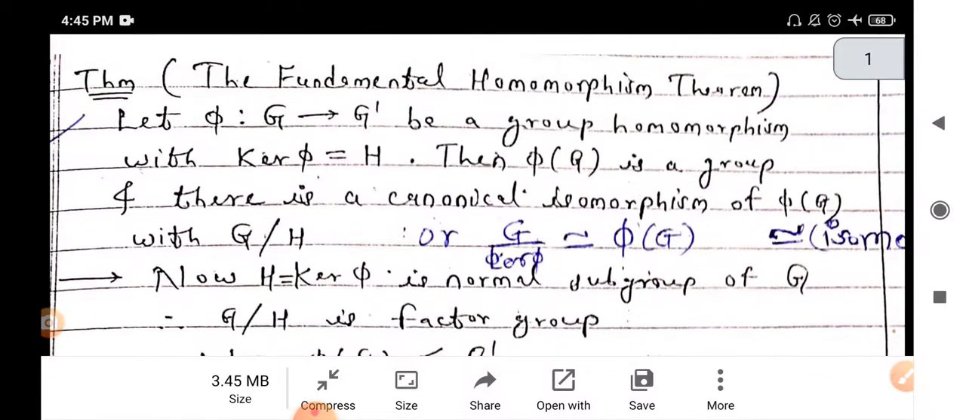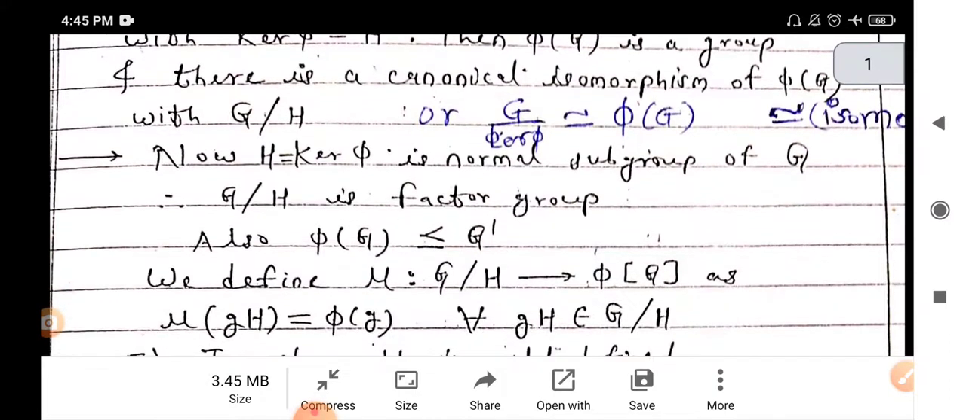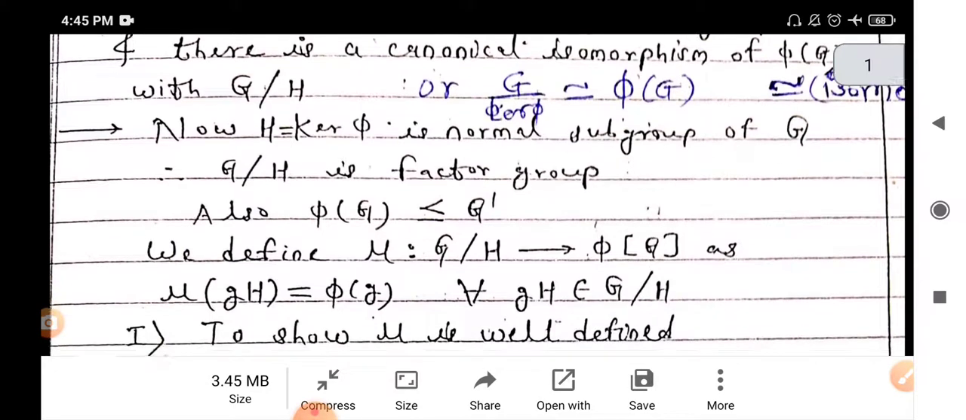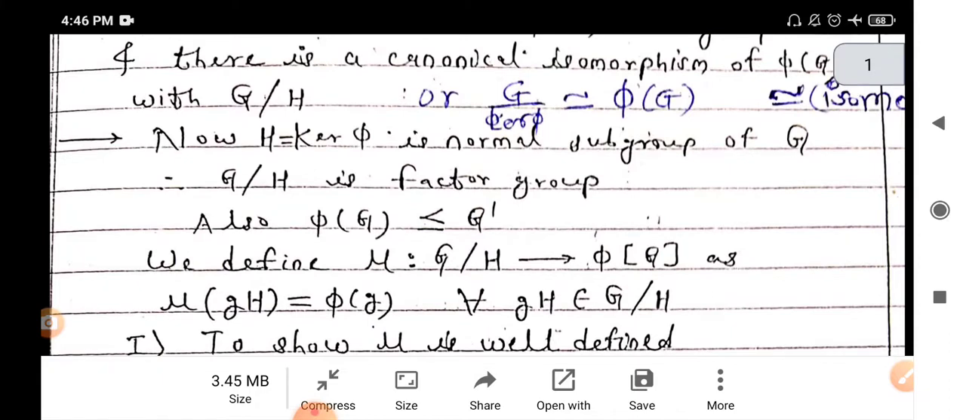Here it is given that the subgroup H equals kernel of phi, and we already proved that the kernel is a normal subgroup of group G. Therefore G by H is a factor group. Also phi of G is less than or equal to the group G dash, that is the image set. Then we define a mapping, say mu, from the factor group G by H to phi of G, and our claim is to show that this mapping is a bijective mapping.